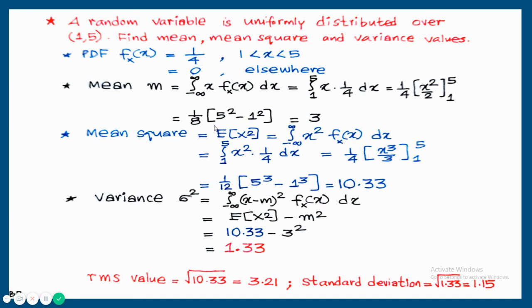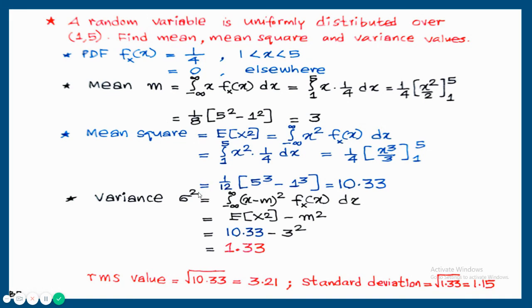Mean square value, that is expected value of x square, integral minus infinity to plus infinity x square into f of x dx, that is a general expression for mean square. Here integration from 1 to 5 x square into PDF is 1 by 4 dx. So 1 by 4 into integration of x square is x cube by 3 from 1 to 5. So 1 by 12 into (5 cube minus 1 cube). Answer is 10.33.